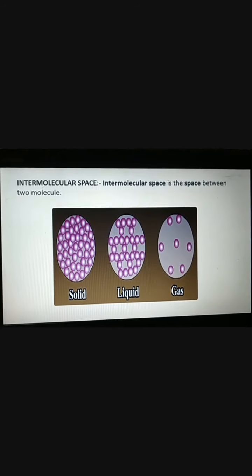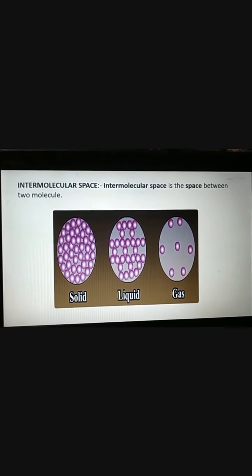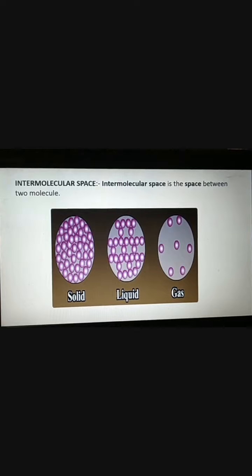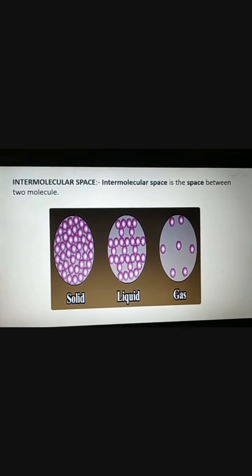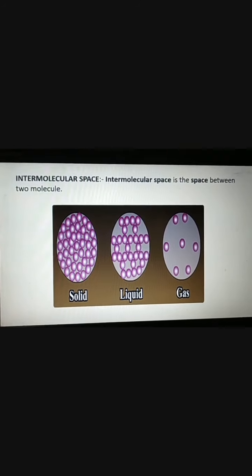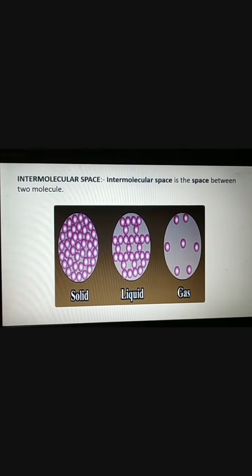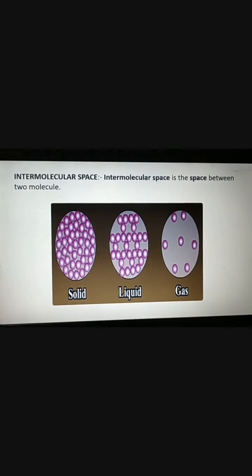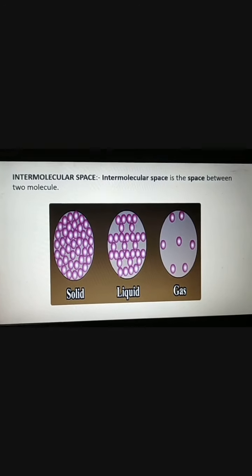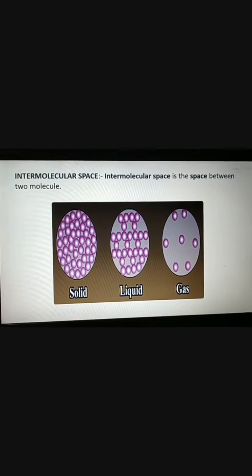Okay. Now you see intermolecular space. Intermolecular space is the space between two molecules. So you see in which it is higher. In gases it is higher than in liquid and then in solid, right?